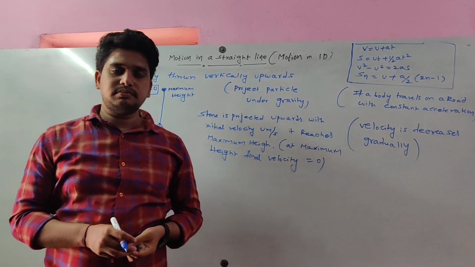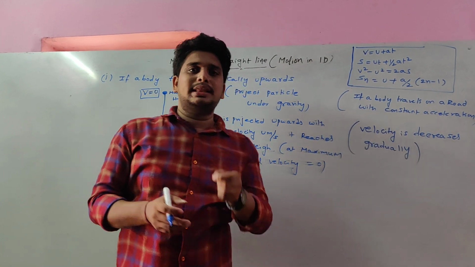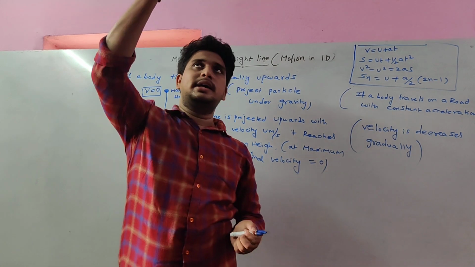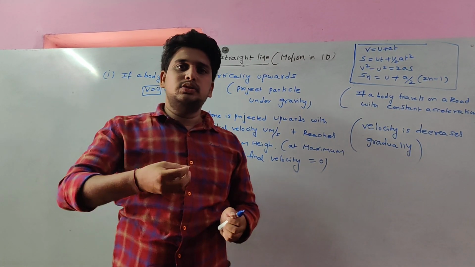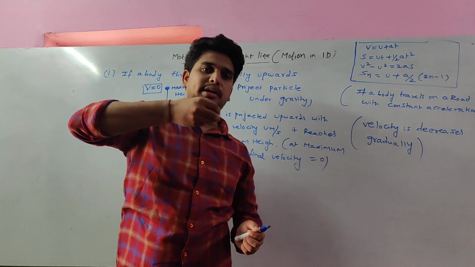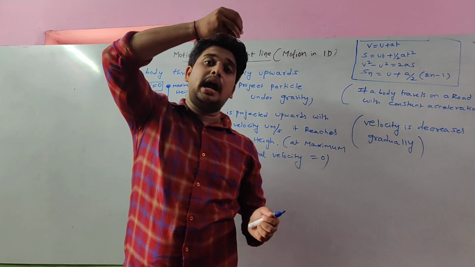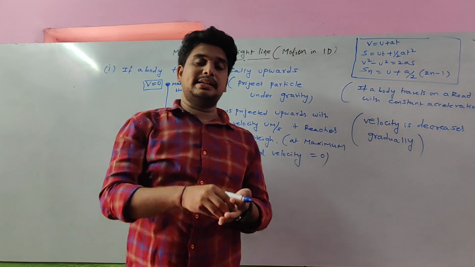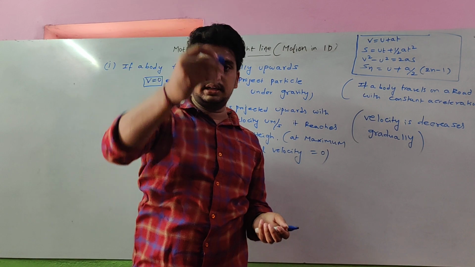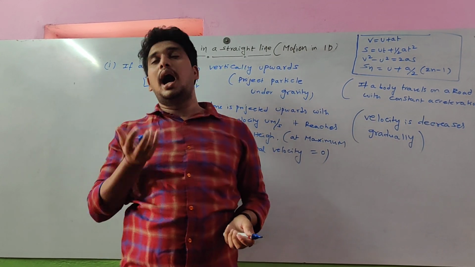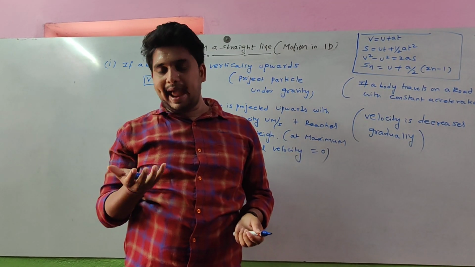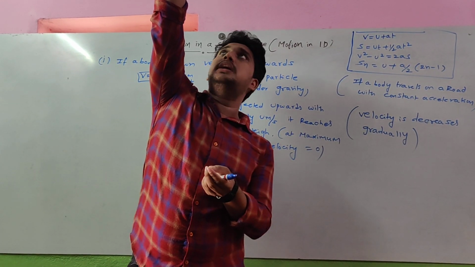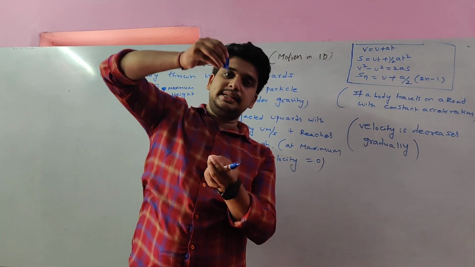For example, I project a stone with initial velocity 50 meter per second. This 50 meter per second decreases to 40, 30, 20 and 10, and at maximum height it becomes 0. I projected the body vertically upward and it again reached my hand. That means it is capable of moving to a certain height, so the velocity decreases gradually.